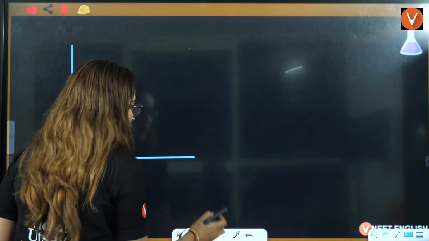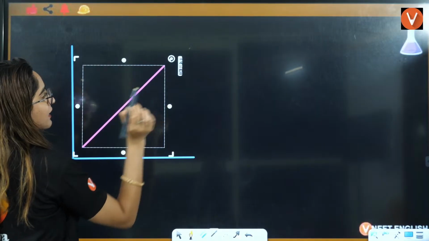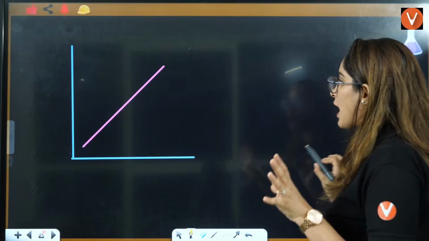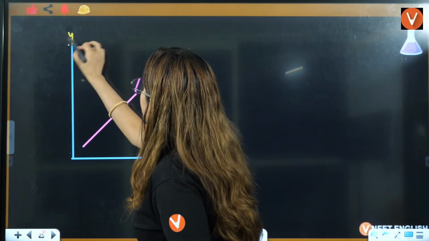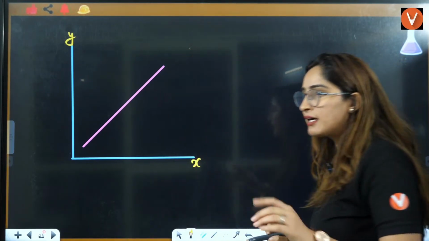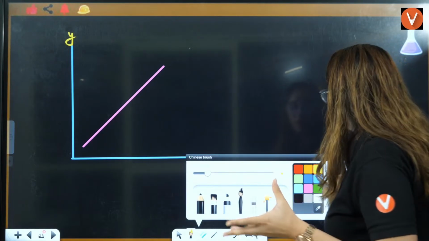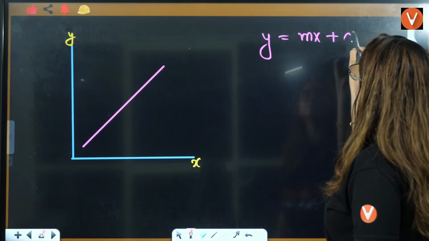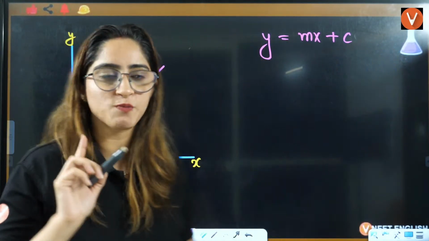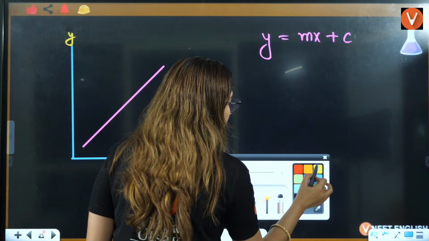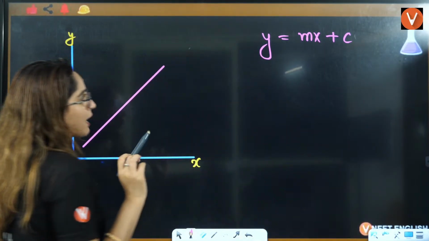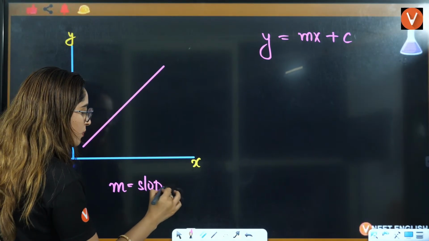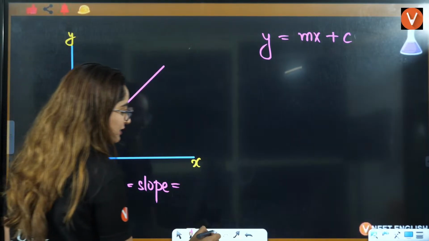Now, the third kind of graph that I taught you is this kind of graph. That is the most important graph. This is the y-axis, this is the x-axis, and here the equation of this graph is y equals mx plus c. Now here you should know the variables. What is m, what is x? So m is the slope. M is the slope, which is also equal to tan theta.